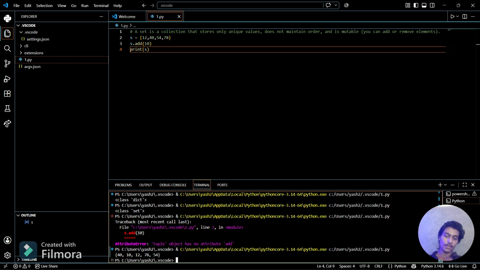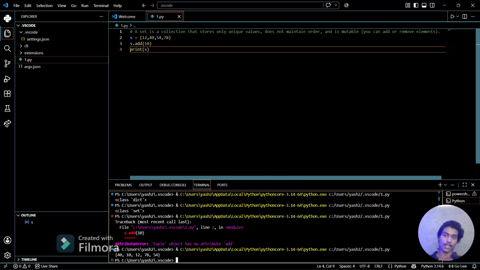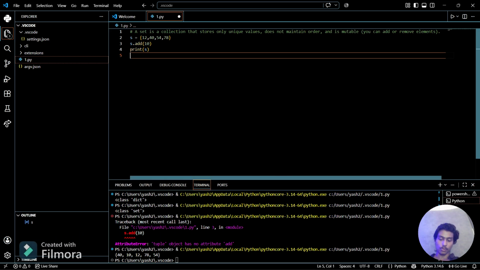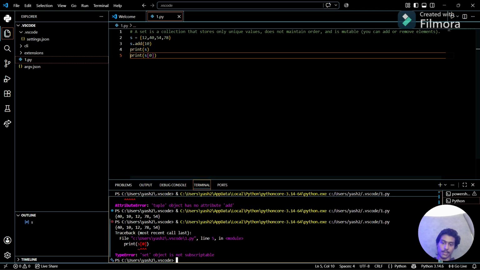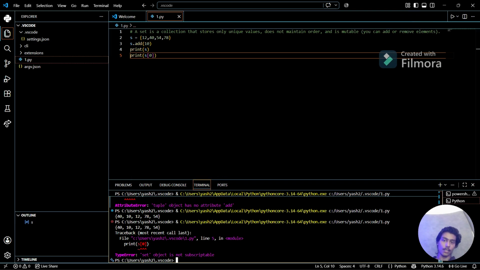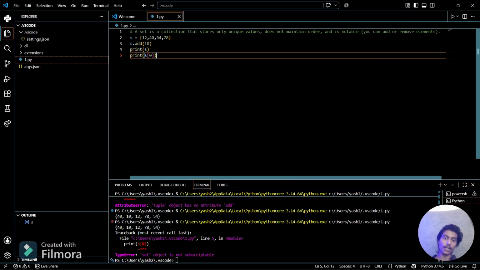Ordered does not mean that it is sorted, and unordered doesn't mean that it will print in descending order. It is unordered, meaning it doesn't specify any order. That's why we can't use indexing here. If I want to print s at the 1st index or 0th index, I can't print it. So you see, there's an error. We can't do indexing in that because it doesn't have any specified index.